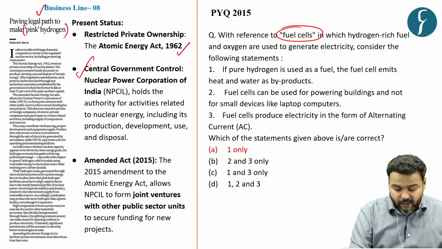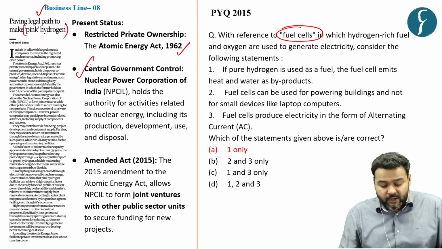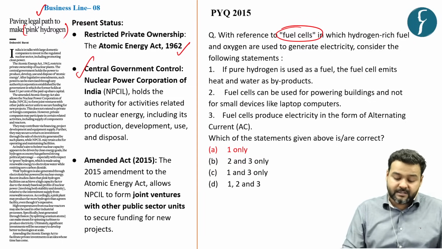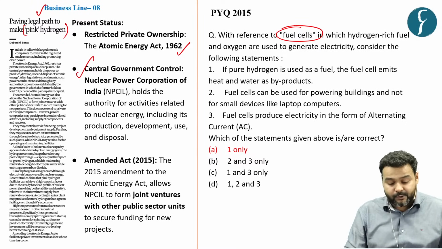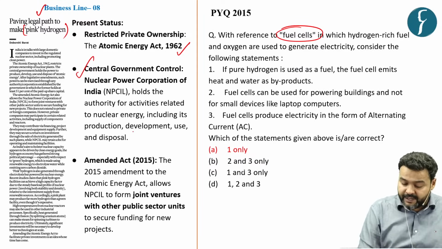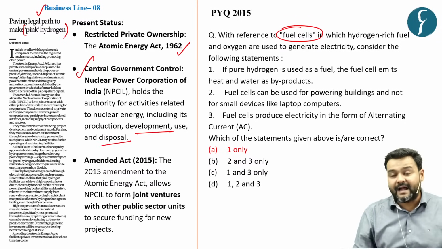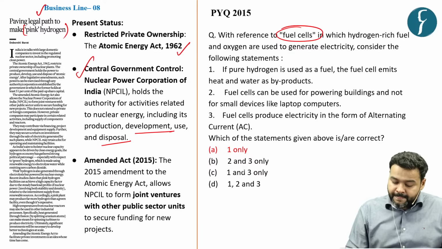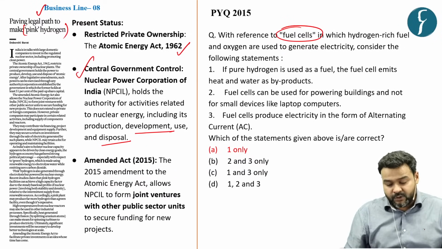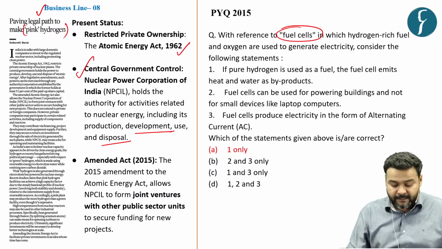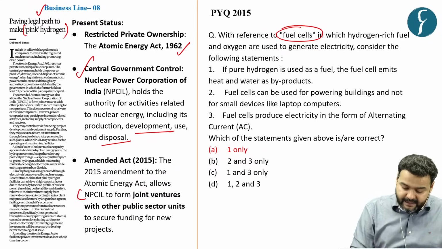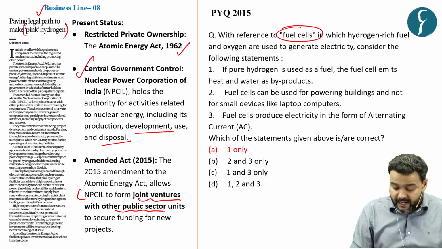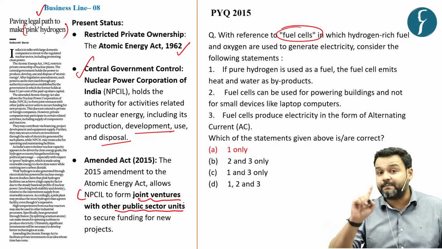So the central government, through the Nuclear Power Corporation of India, holds the authority for activities related to nuclear energy, including its production, development, use, and disposal. Now, in 2015, the amendment to this Act allowed NPCIL to form joint ventures with other public sector units, not private units.